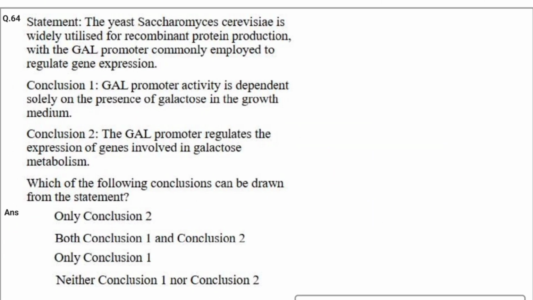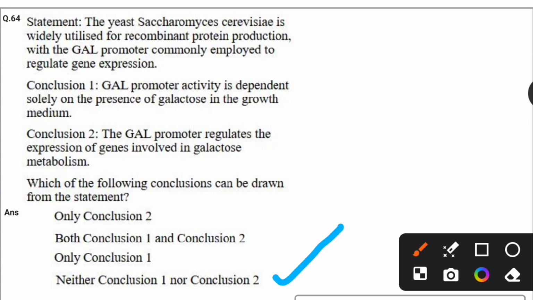The yeast Saccharomyces cerevisiae is widely utilized for recombinant protein production, with the Gal1 promoter commonly employed to regulate gene expression. Conclusion 1: Gal1 promoter activity is dependent solely on the presence of galactose in the growth medium. Conclusion 2: The Gal1 promoter regulates the expression of genes involved in galactose metabolism. Which of these conclusions can be drawn from the statement? Options are only conclusion 2, both conclusion 1 and 2, only conclusion 1, neither conclusion 1 nor conclusion 2. For this, the correct answer is the fourth one, that is neither conclusion 1 nor conclusion 2.